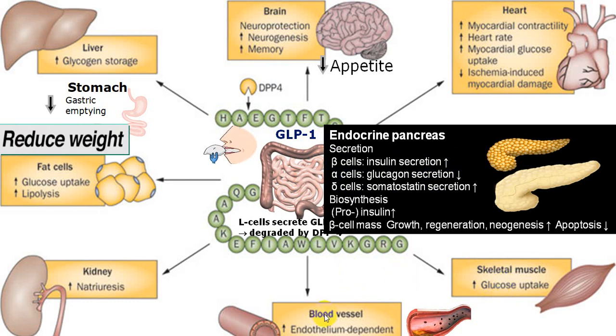It acts at the blood pressure level, blood vessel level, where it increases endothelium dependent vasodilatation, which is a beneficial effect, by which there is also slight reduction in blood pressure because of vasodilatation. Peripheral vascular resistance is reduced. At the level of heart, it increases the myocardial contractility, it increases the heart rate, myocardial glucose uptake is increased, hence the energy to the myocardium is increased, and decreases the ischemia induced myocardial damage, and this is what is called as a cardioprotective mechanism.